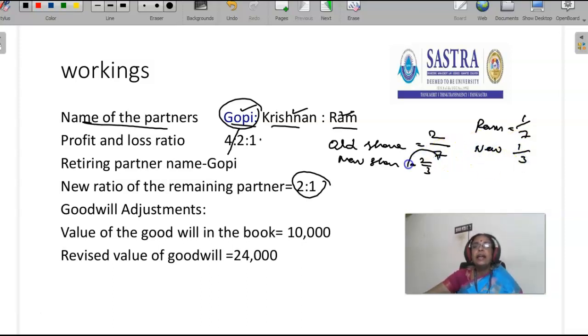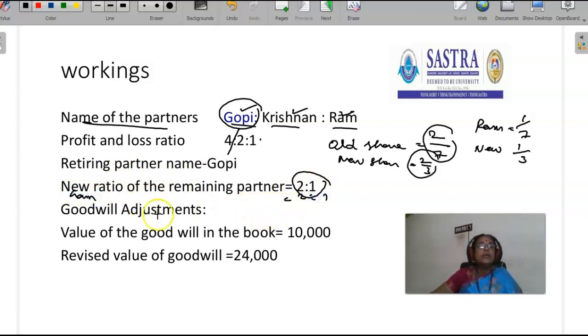So they are gaining 2/7 and 2/3. So this is the gain which is enjoyed by the existing partners at the time of retirement of one partner. So the new ratio is 2:1. The gaining ratio is also 2:1.